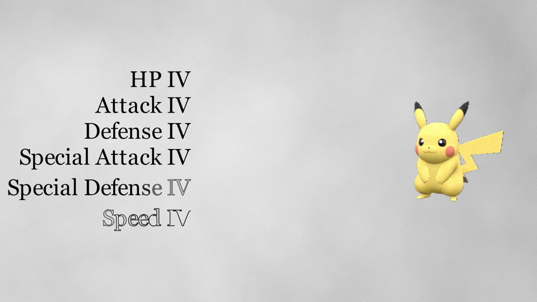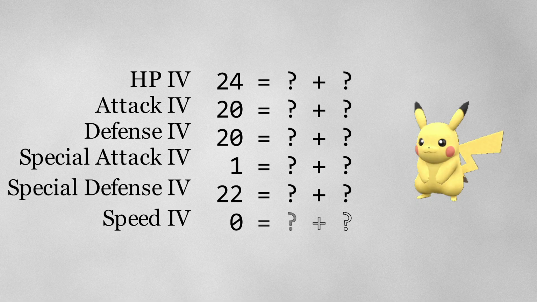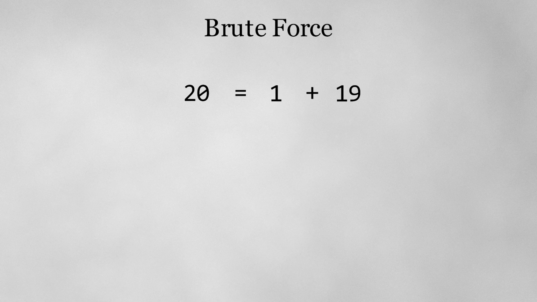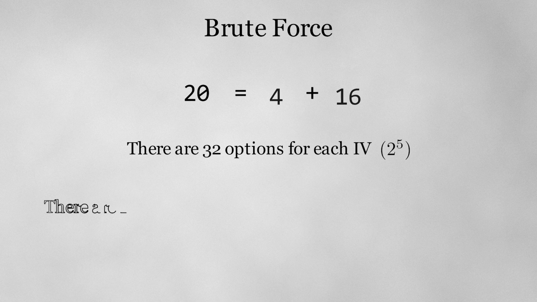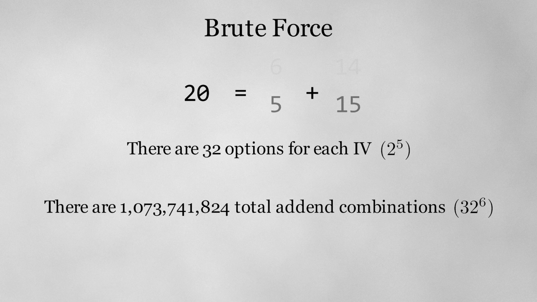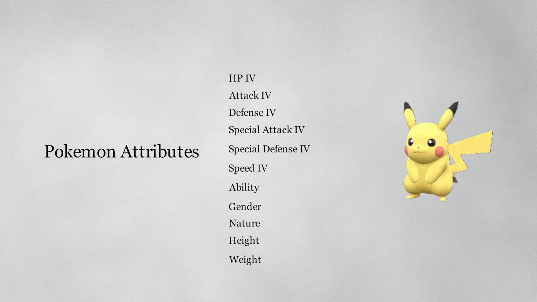But because of the addition issue that I demonstrated before, we don't exactly know what 2 values sum up to become each of the 6 known IVs. But we can brute force these. Brute forcing these unknown 30 bits of information is only 1 billion possible options, which is very feasible on modern hardware. This is much better than the 18.5 quintillion possible options that we started with. What this means is that for every set of 6 IVs, there are about 1 billion possible seeds that could have created those IVs.